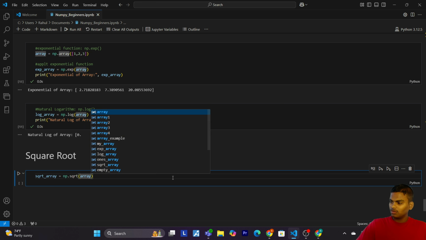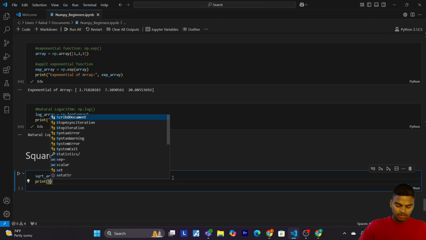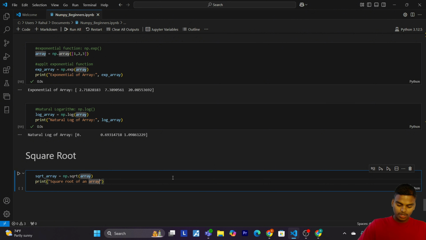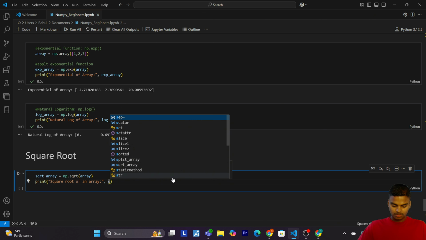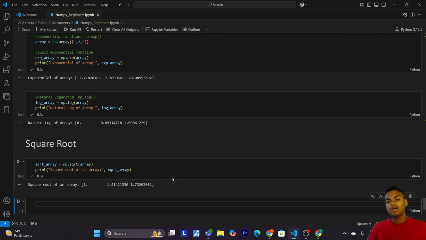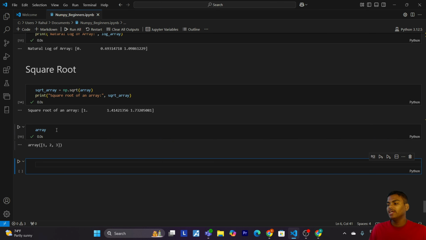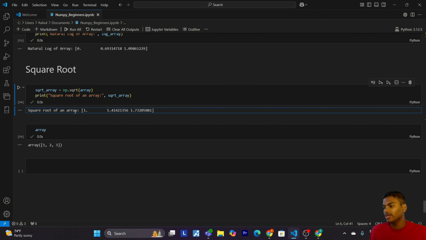Now let's print the square root of the array, and run this cell. So we got our result. Now you can see that here we have our array and this is the square root of our array. The function calculates the square root of each element.